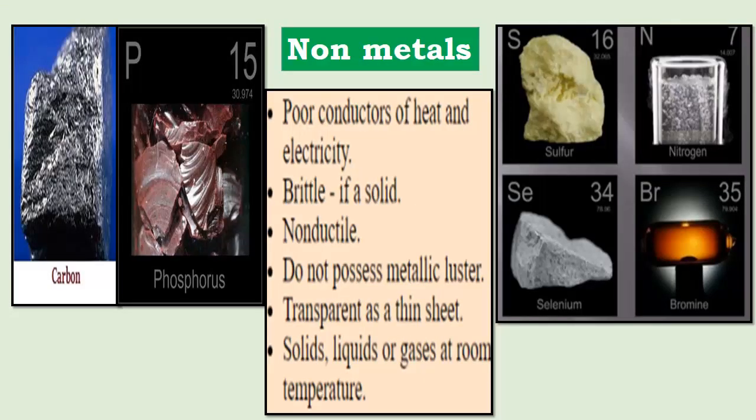Now non-metals means the elements which do not show the properties of metals. The examples are carbon, phosphorus, sulfur, nitrogen, bromine and selenium. Non-metals can exist in solid form, liquid form and gaseous form also. They are poor conductors of heat and electricity. They are brittle also. They do not have ductility. They do not have luster.